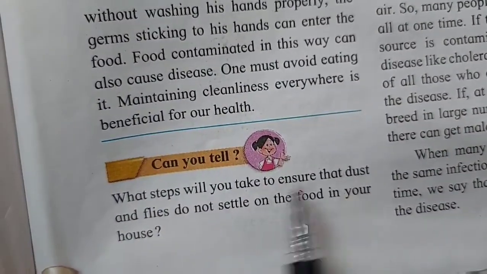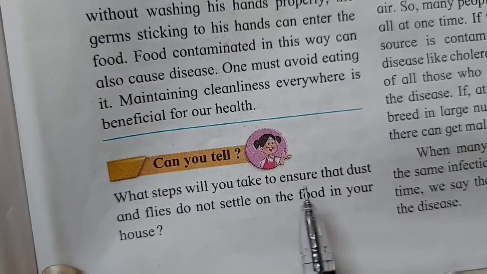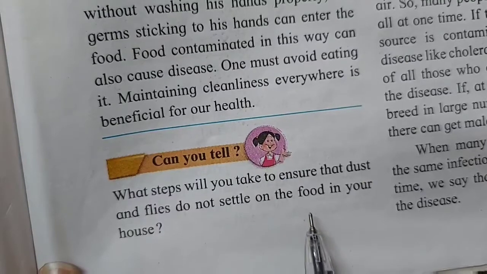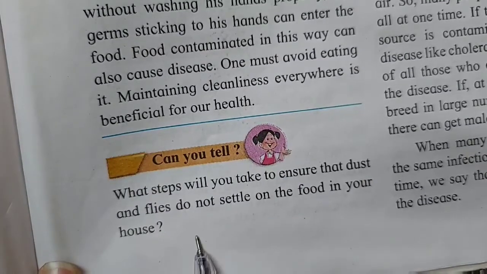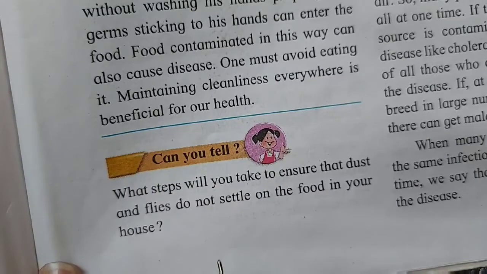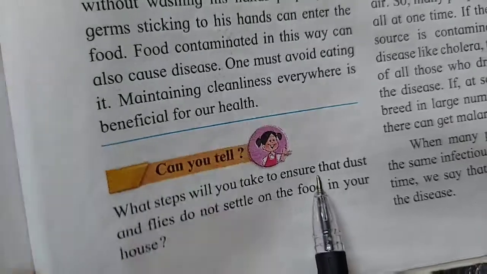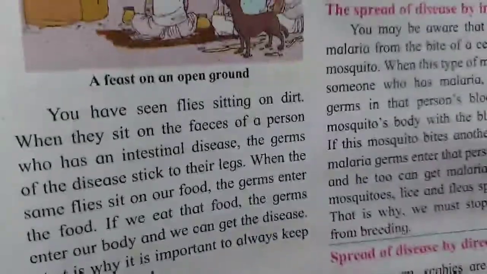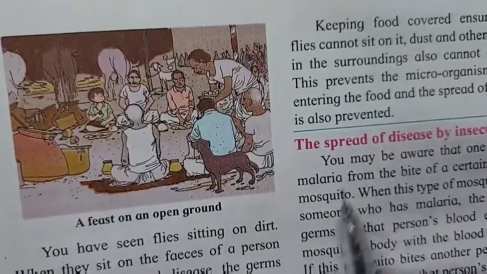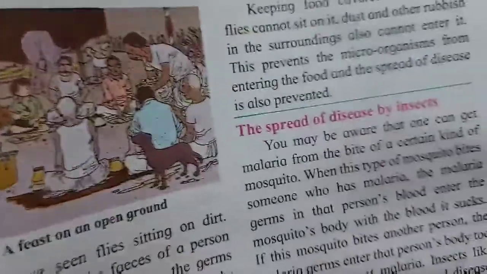Can you tell what steps you will take to ensure that dust and flies do not settle on the food in your house? In our house, what we are going to do is take care that the food is covered properly. Whenever we are handling the food, whenever we are cooking or serving, we are going to wash our hands properly.